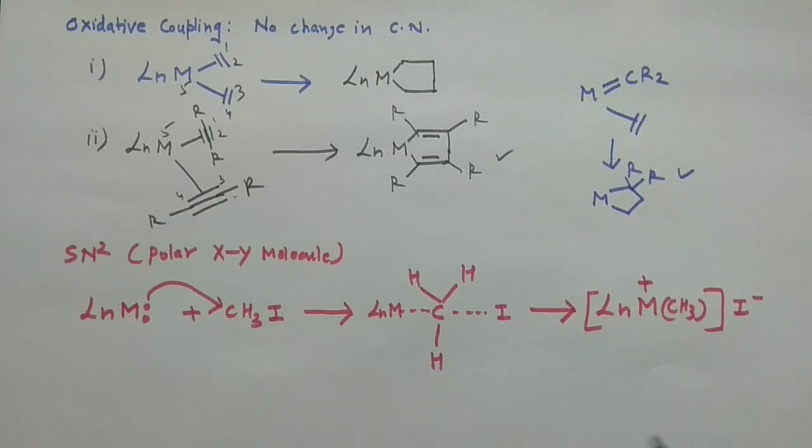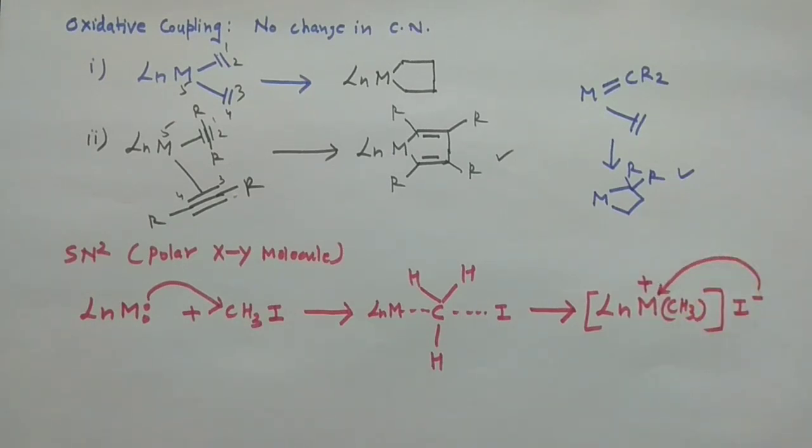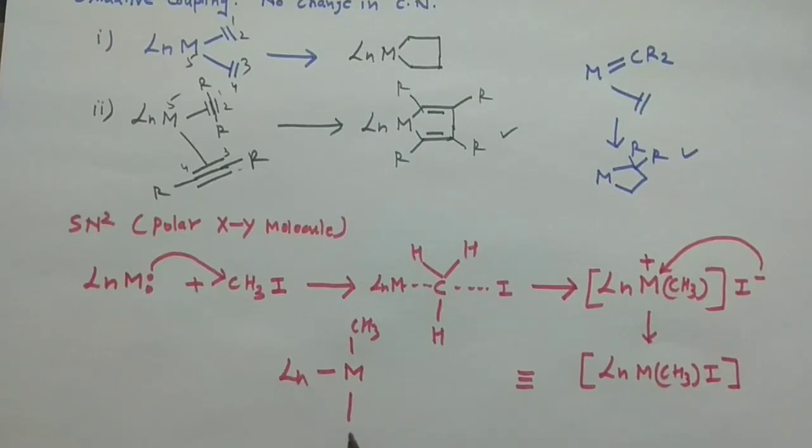Okay, and in the last step, what would happen? This I negative will attack this electron deficient metal. And then you have your LnM(CH3)I. But remember the point, CH3 and I would have the trans geometry. So if the metal is there and your ligands are there, your CH3 would be here and your I would be here.